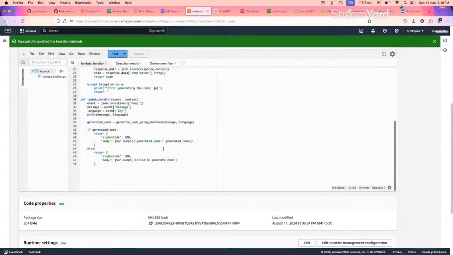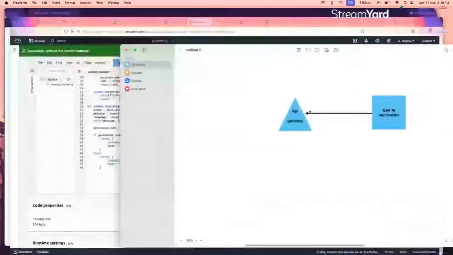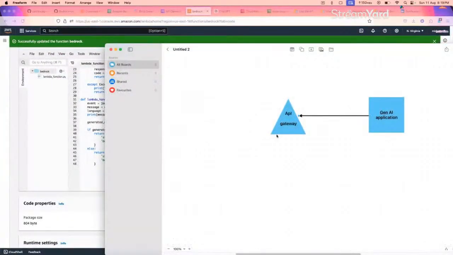Now one thing, if I want to give this particular lambda function or this model to you guys, I won't be giving my AWS credentials to you to run this model. If I give the credentials, you can do anything in my account. So this is not a best practice. What we do is give a public, front-end URL to the general public. In this case, I have used API Gateway. So using API Gateway, I have created an API to invoke this particular Gen AI application, which in this case is my lambda function.